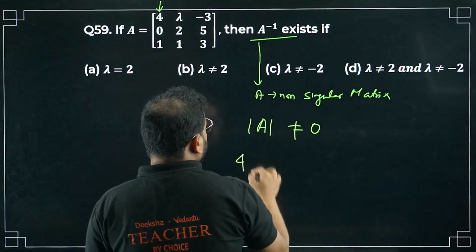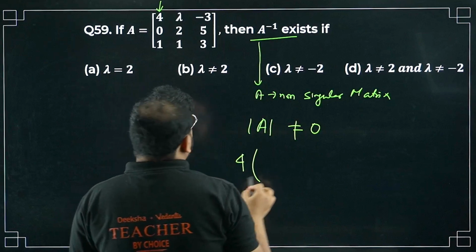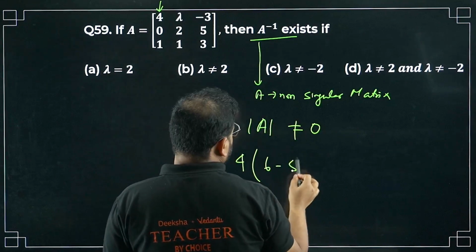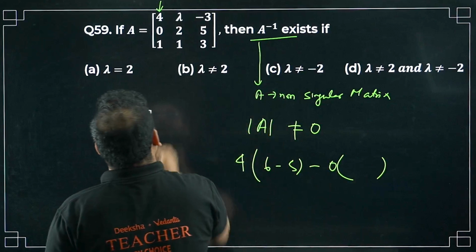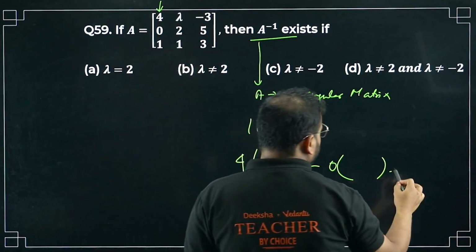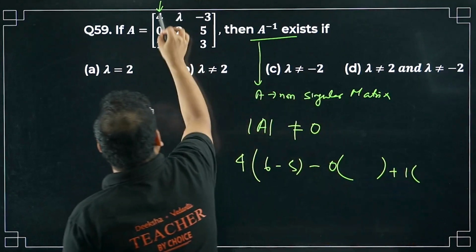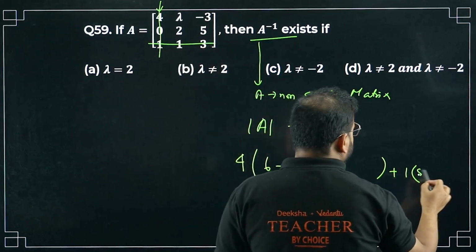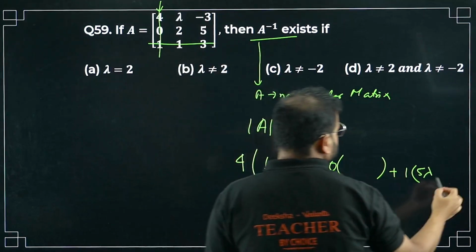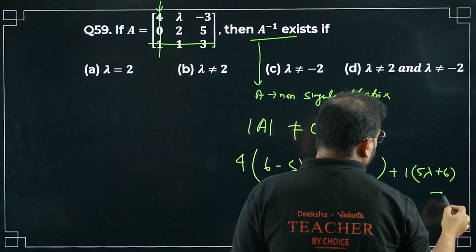So 4 times of 6 minus 5, minus 0 times of anything, doesn't matter. And the last one with 1, I get here plus 1 times of, I'm doing across this one, 1 times of 5 lambda plus 6 not equal to 0.